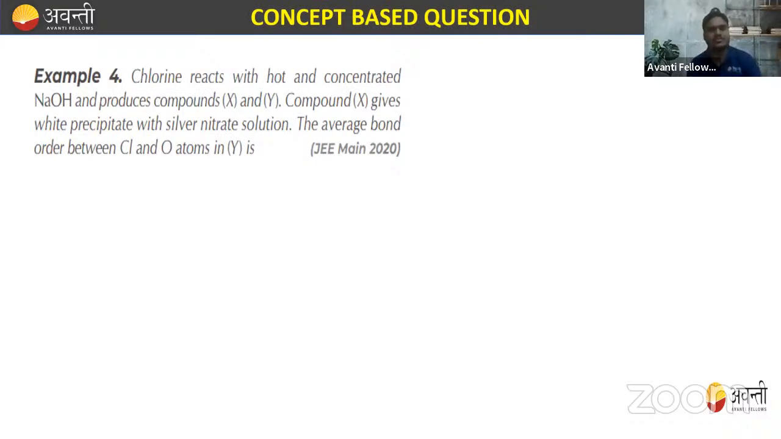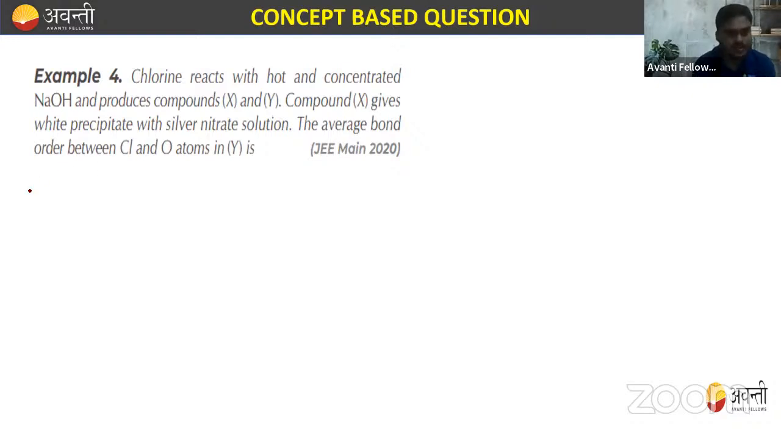Suppose we have this question from the JEE in 2022, and it is one of the very important questions, right? So what the question asks basically, beta? In this question they are asking: chlorine reacts with hot and concentrated NaOH and produces compounds X and Y. Compound X gives a white precipitate with the silver nitrate solution. The average bond order between Cl and O atoms in Y is. So you need to find the average bond order between Cl and O atoms in Y.